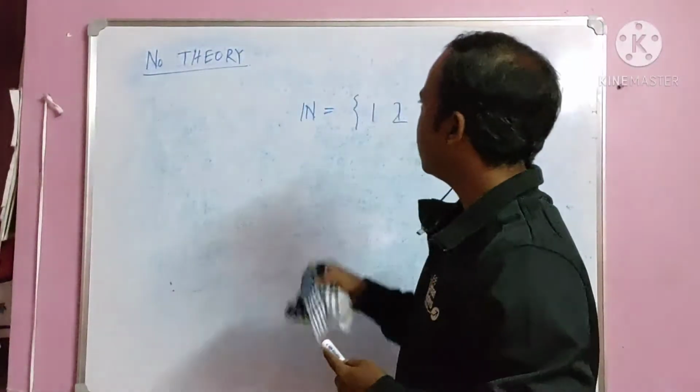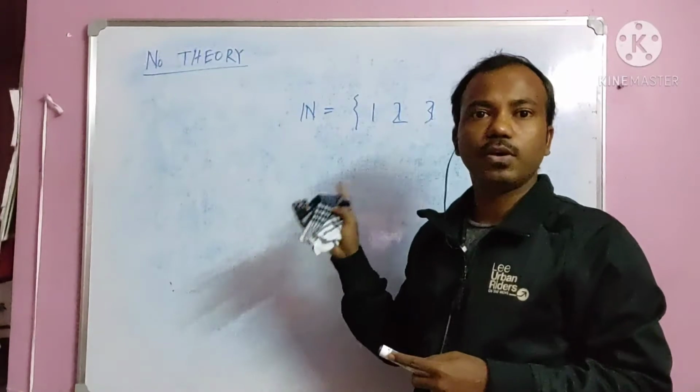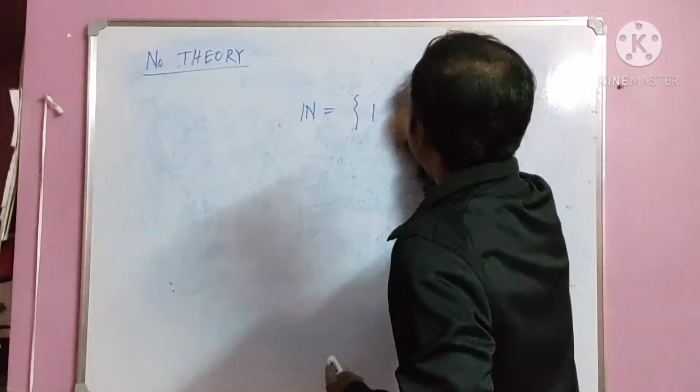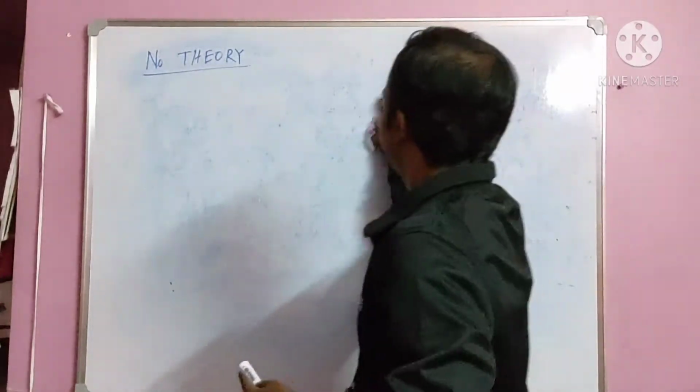Now this set is not only ordered, it is also well-ordered, and that property is what we need.